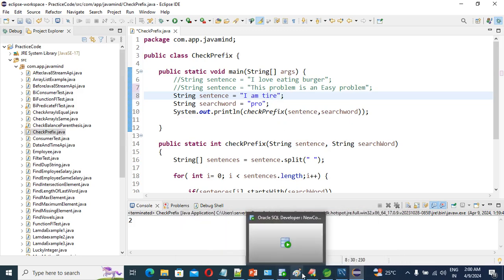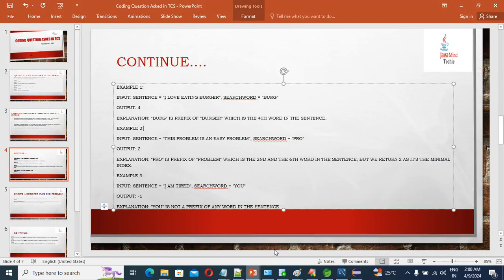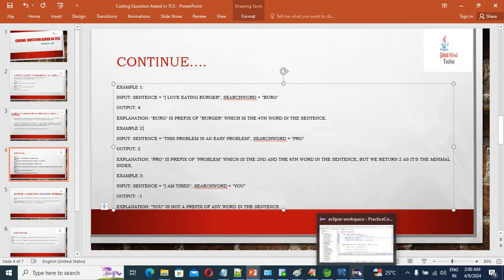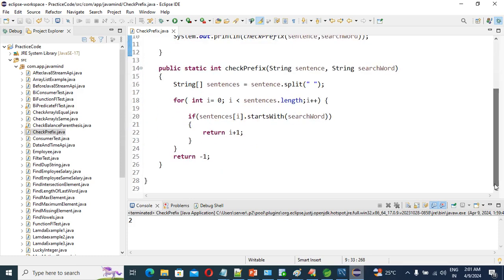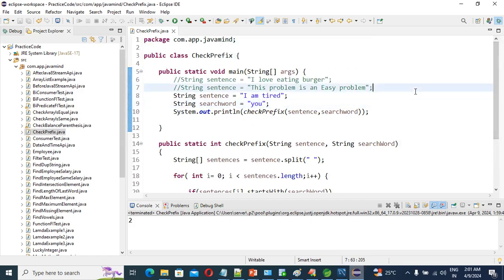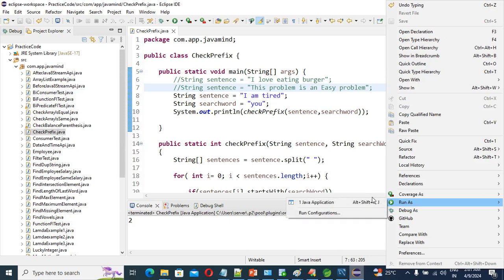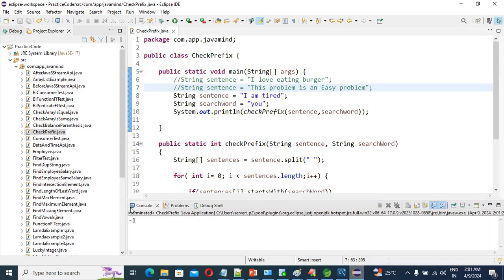And suppose the search word is u. We couldn't see any u prefix in this sentence, right? So at that time what are we going to return? Return -1, guys. We'll see whether this output is coming or not. See, guys, minus 1 is coming. Yes, minus 1 is coming.